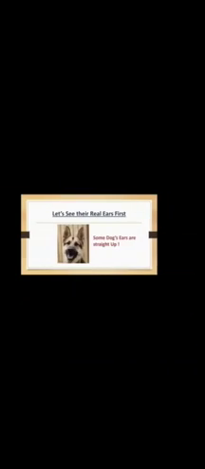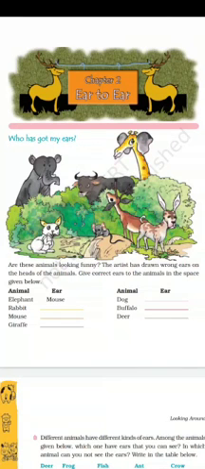And some dogs have straight up ears, standing straight. So students, we saw different ears of different animals. Wasn't it interesting? All the animals had different shapes and sizes of their ears.